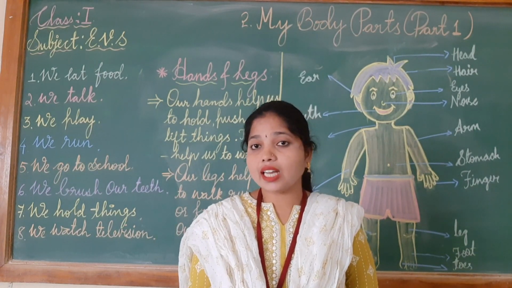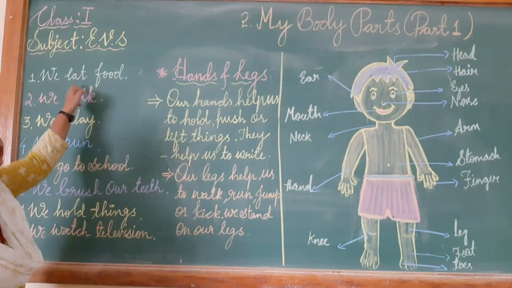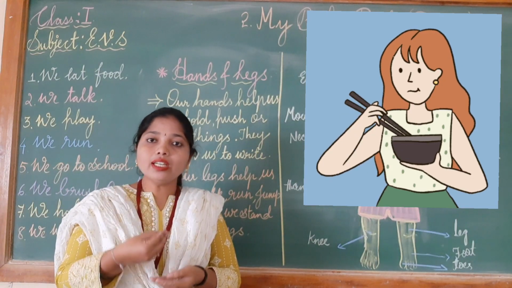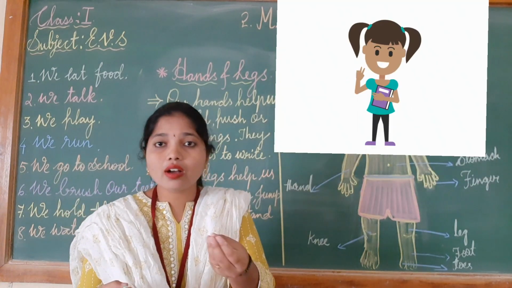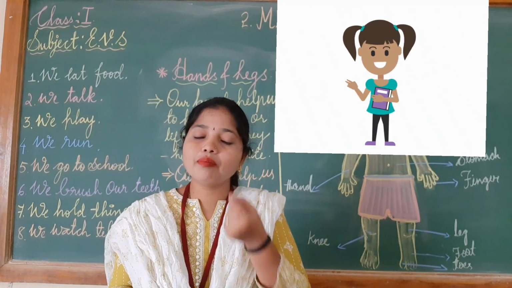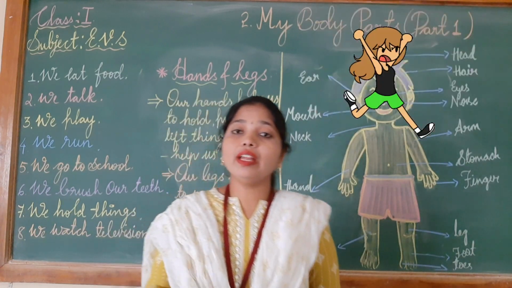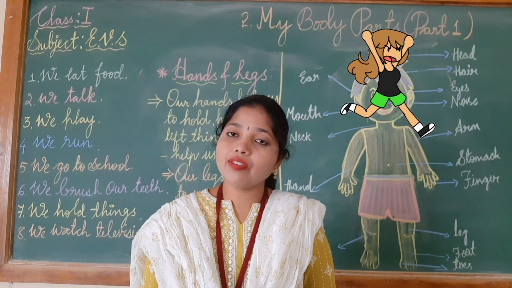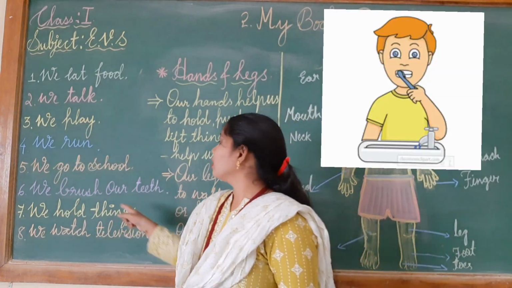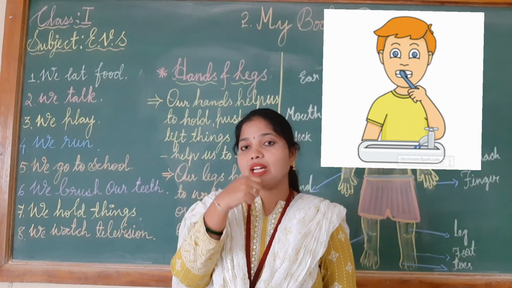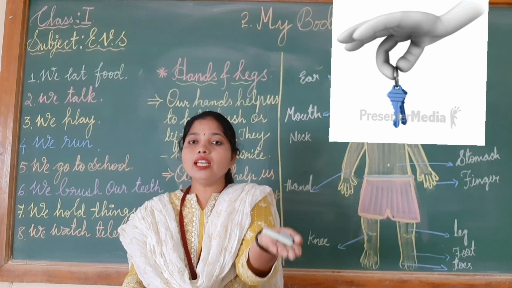Now let us see which activities we do with these body parts. First, we eat food. Children, yes, we have our food with the help of the fingers. We talk with our mouth, and we play with our hands, we play with our legs, and we run. We also run with our legs, and we go to school. We brush our teeth. We hold things. Children, we hold the things.